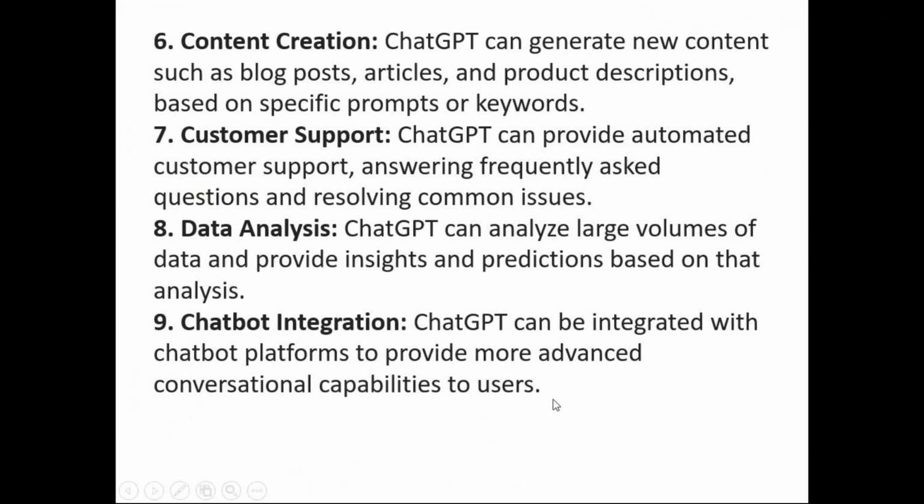Conversational means the bot can respond to humans. It's like an integration or communication between humans and humanoids, in the sense of real humans and artificial humans, which is a chatbot or bot, we can say. So that's where we are going to talk about chatbot integration with many examples.